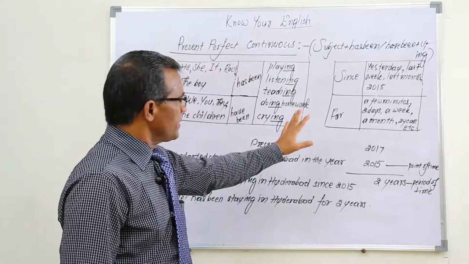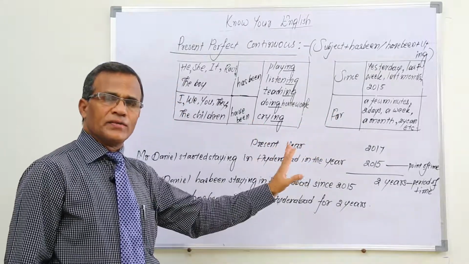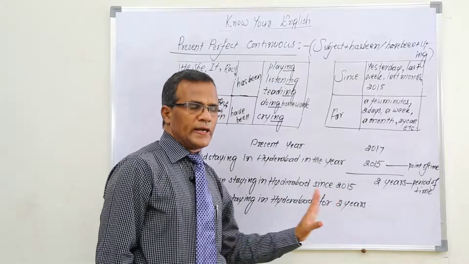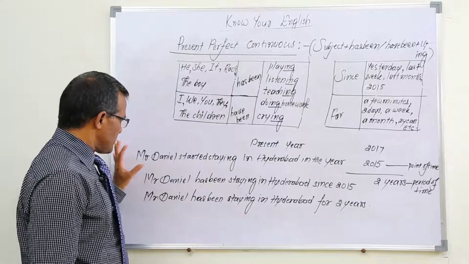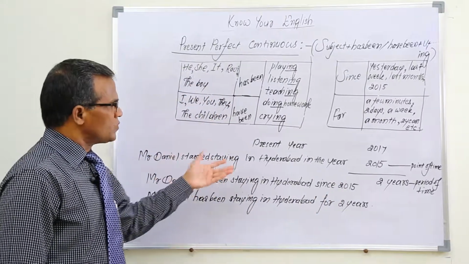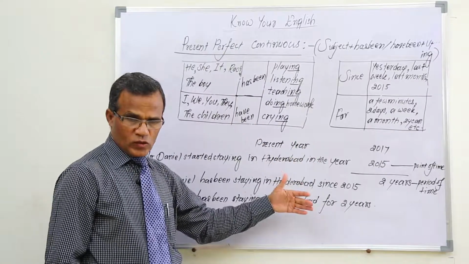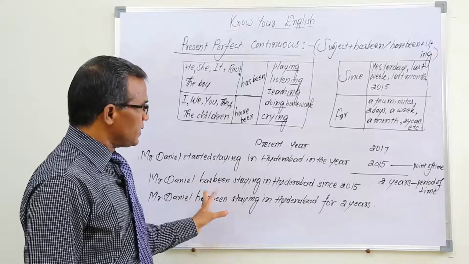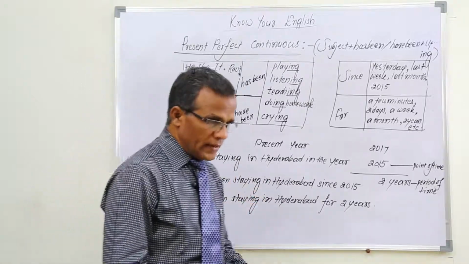Like that we can use. Now it is clear for you how to use since and how to use for. Okay? Especially according to this first condition, we use for phrases and since phrases also in this present perfect continuous. Okay? Now it's clear.